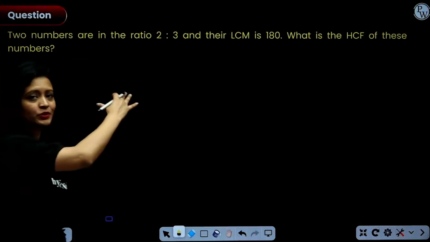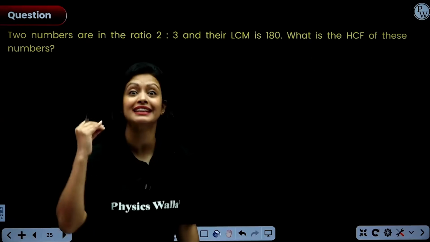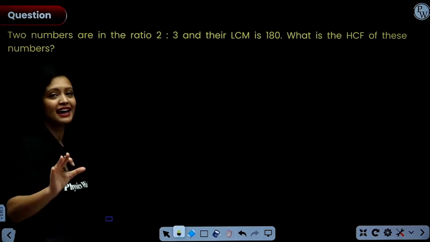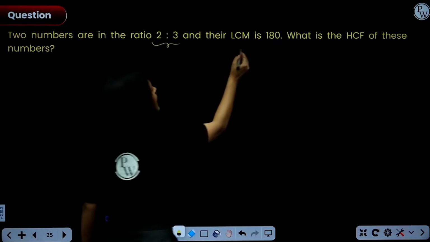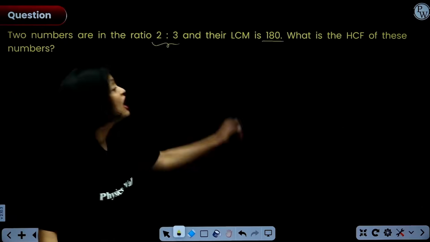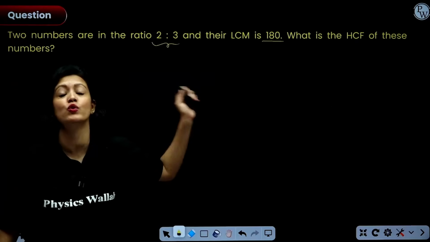And this problem here has appeared in board exams regularly, pretty important. And again, only basics required. Two numbers are in the ratio 2:3 and their LCM is given to be 180. We have to find the HCF of both the numbers.